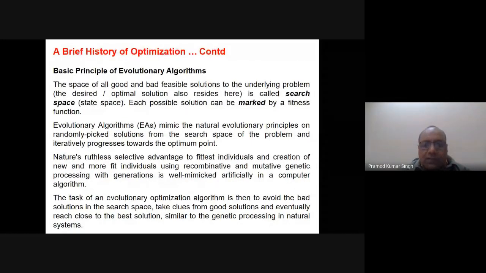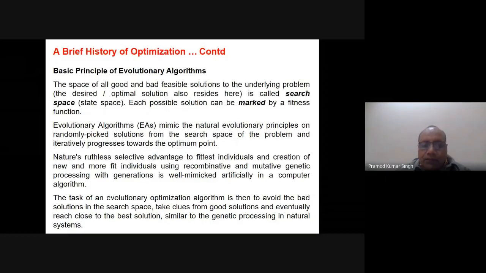If you know some other good methods for the generation of good solutions, you can use that also as a start point. And finally, they will try to reach the optimal solution, which is here. So iteratively, they will move to this place, I mean the optimal solution. So that is the principle of the evolutionary algorithm.